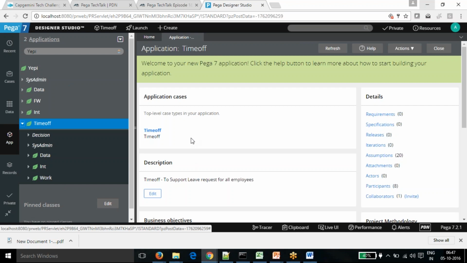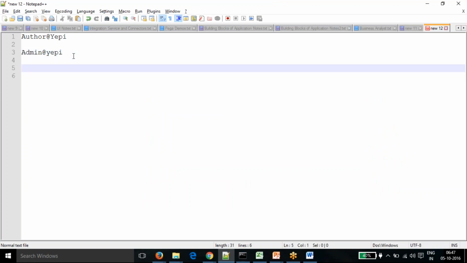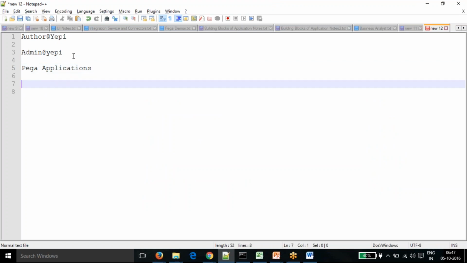Some of the object-oriented concepts are required to understand Pega, so I'll start with that part. Pega applications are mainly Java applications, and we use classes for everything.